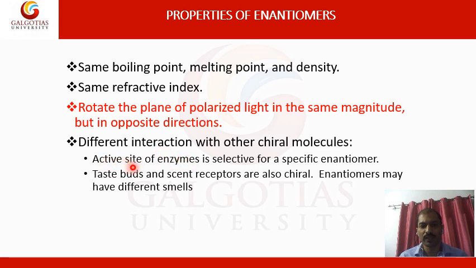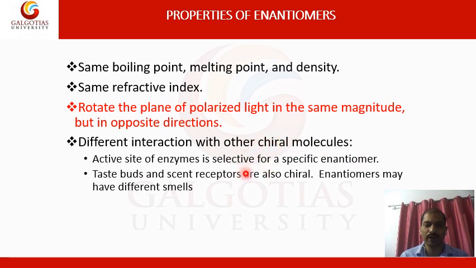The specific active site of the enzyme is selective for a specific enantiomer, which means this enzyme will not react with the other enantiomer. If it is able to react with the R form, then the active site of the enzyme will be selective towards that, not the S form of that molecule.